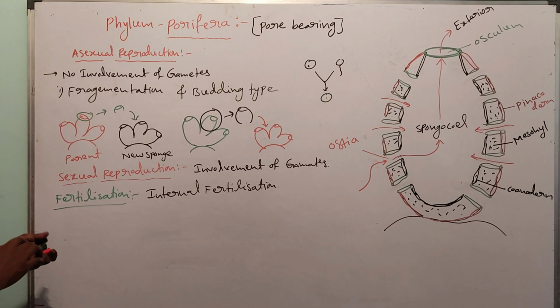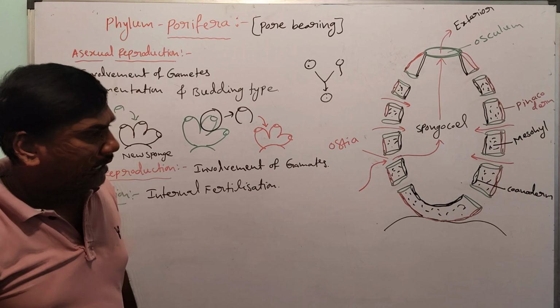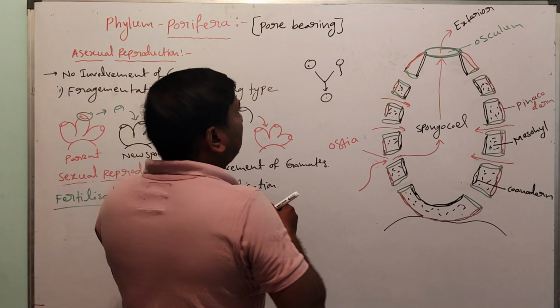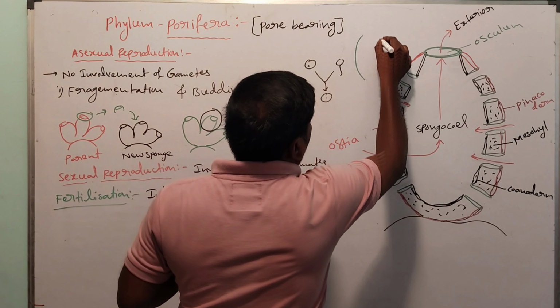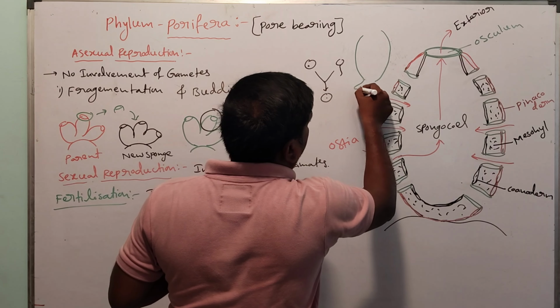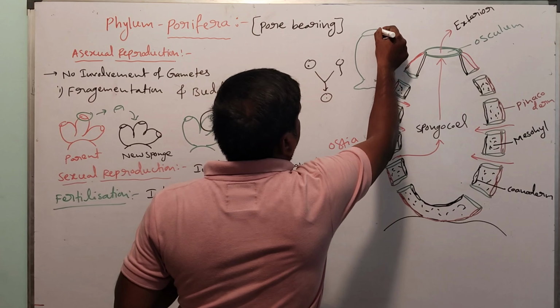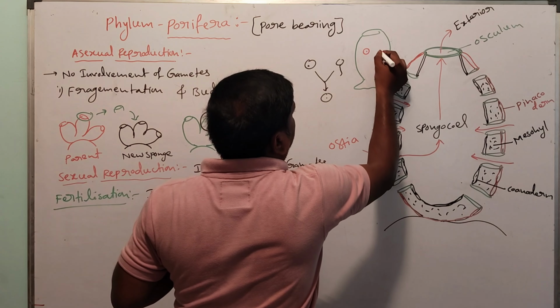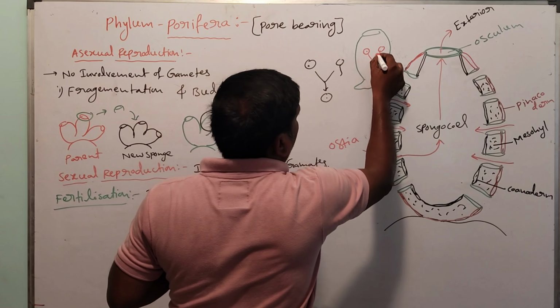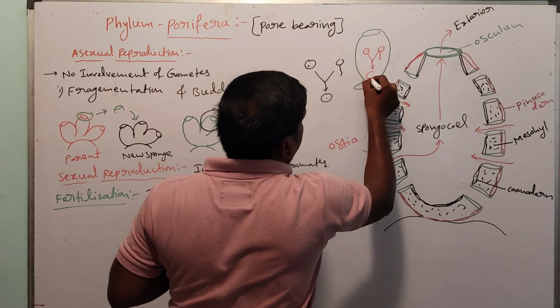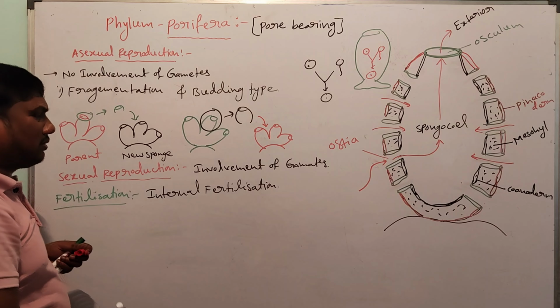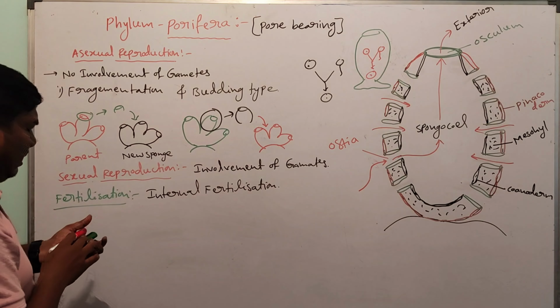Internal fertilization means the fertilization occurring inside the body. For example, this is one sponge. In this sponge, these are the female gametes and these are the male gametes. These two fuse, forming the zygote. This fertilization occurring inside the body is called internal fertilization.